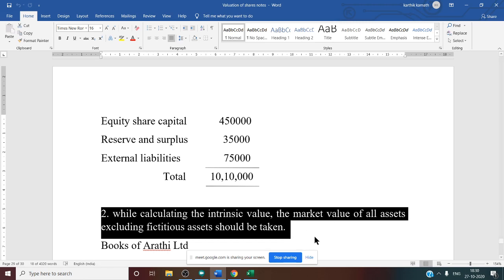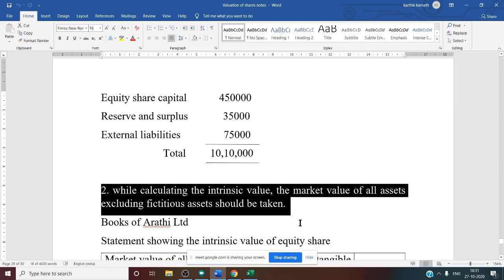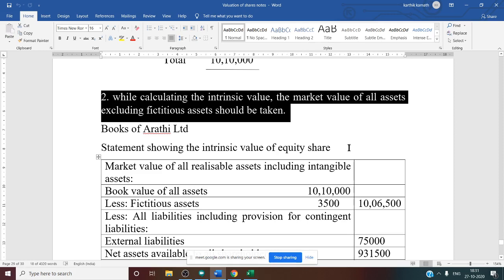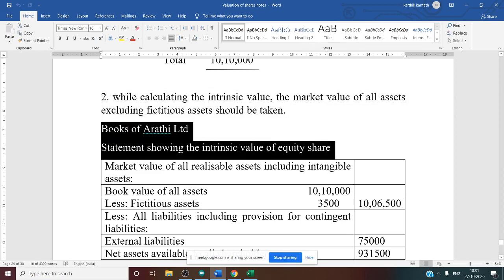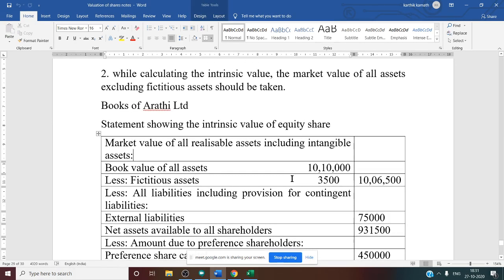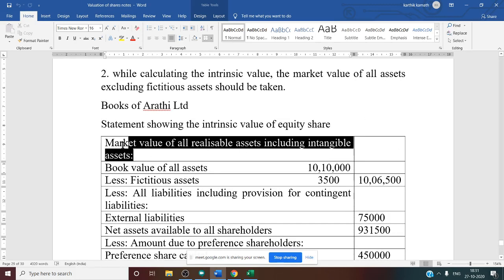So in the books of Aarti Limited, first thing you are going to find out is net asset method or intrinsic value of share. So see this statement showing intrinsic value of equity share. You need to do the format with particulars and amount column. Here we have taken only one amount column because all information I have given directly. So agreed value of asset. Agreed value of asset is nothing but market value of all realizable assets including intangible assets.